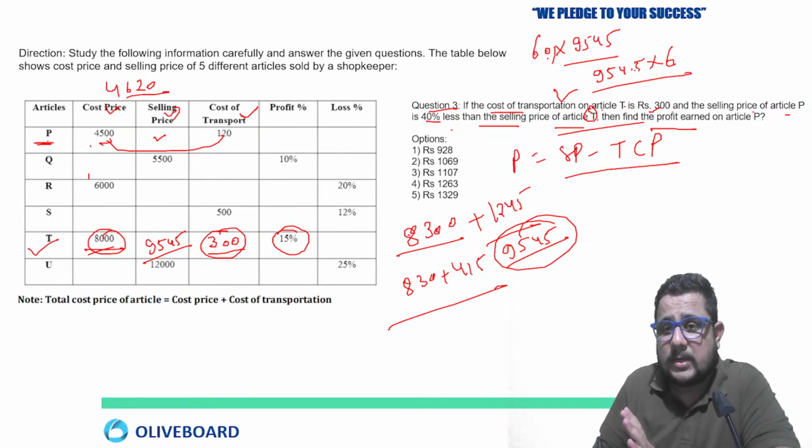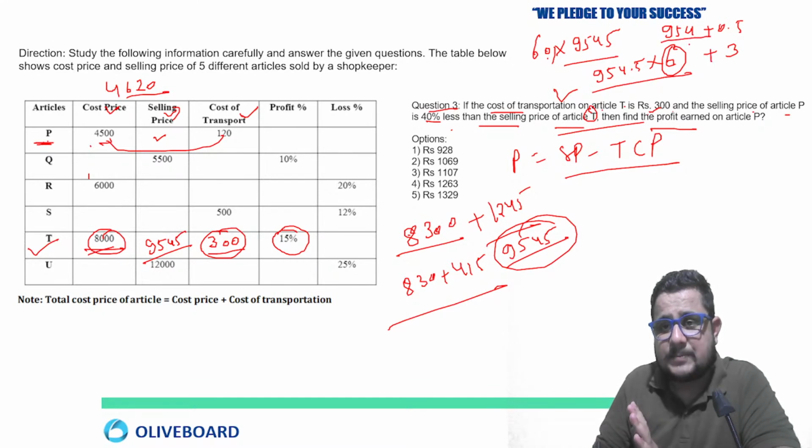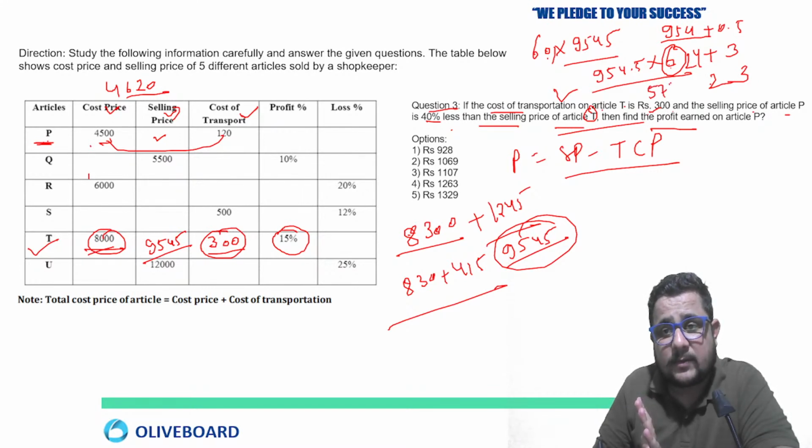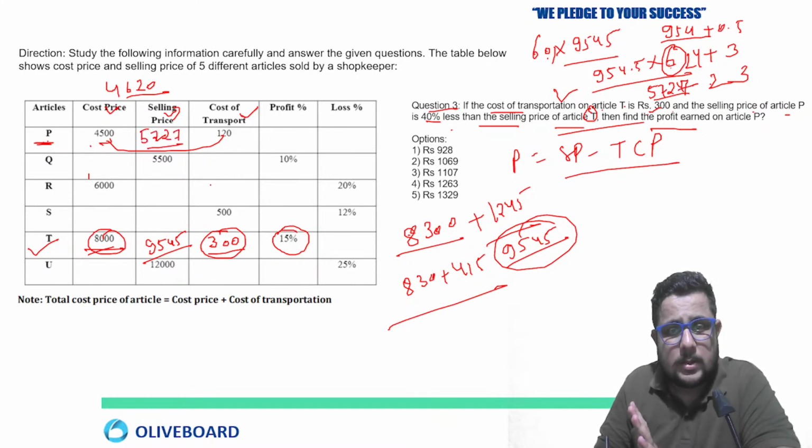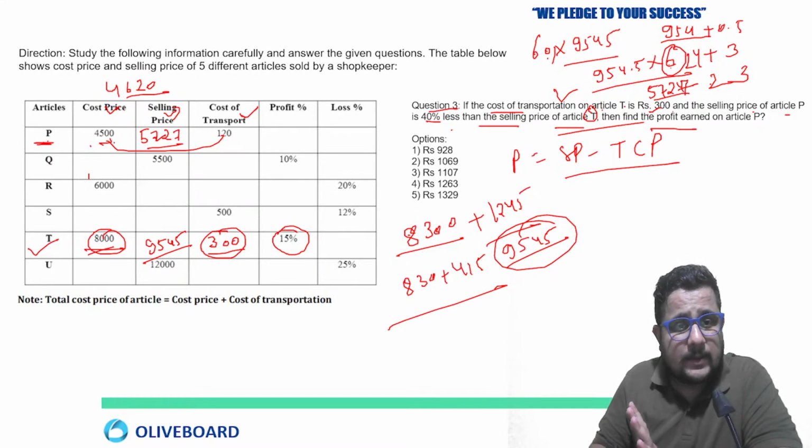So 6 multiply, you can do like this: 954 plus 0.5. So half of 6 is going to be 3, plus 6 times you have to multiply. 6 4s are 24, 4 2 carry, 6 5s are 30, plus 2, 32, 3 carry, 6 9s are 54 plus 3, 57, 5724 plus 3, so 5727. So 5727 minus 4620.